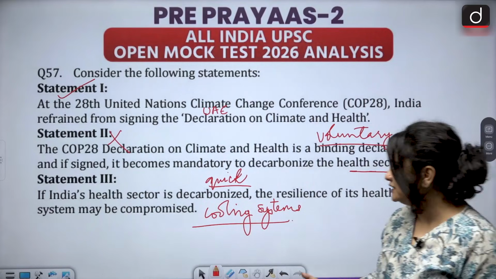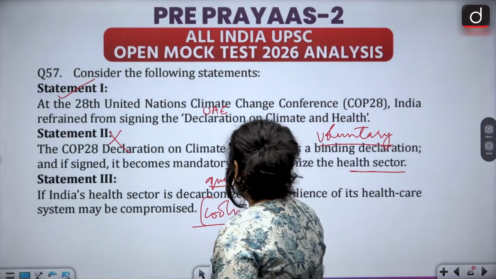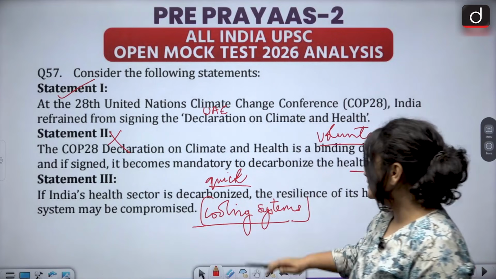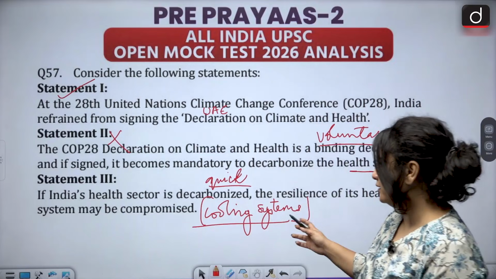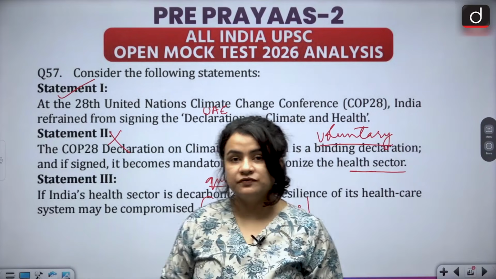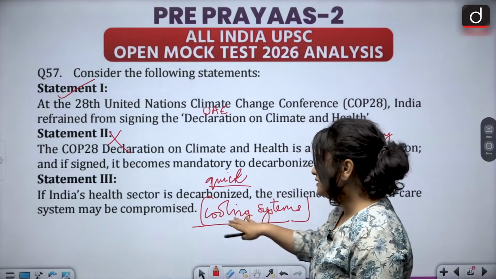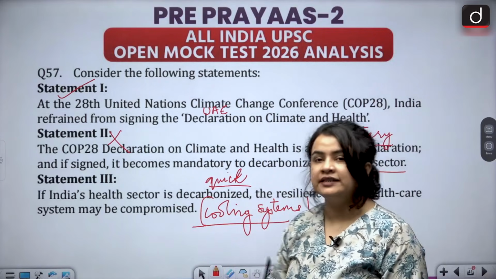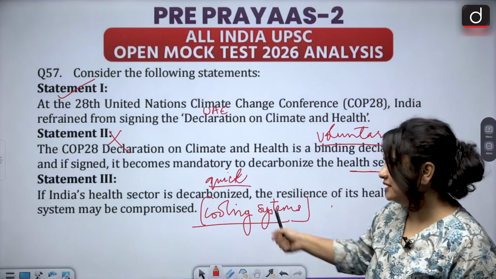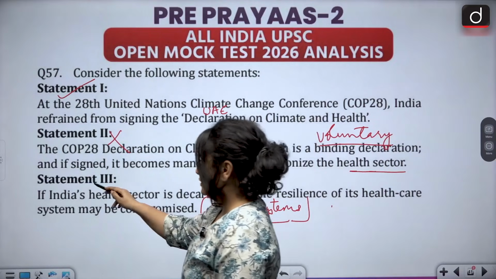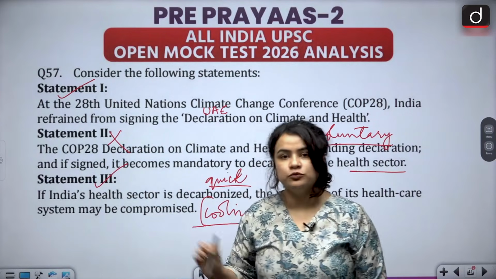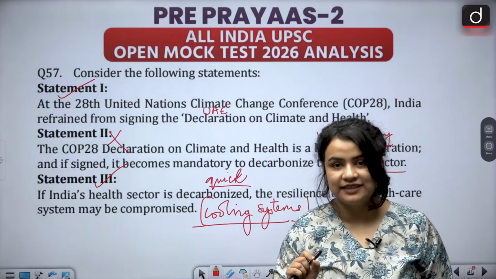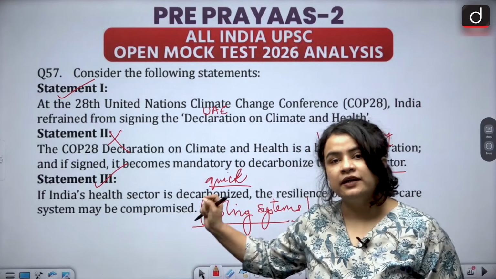We need to first make a foolproof system and then implement decarbonization. This is going to be problematic for India, and therefore India has refrained from signing. So this statement is accurate. India cannot push for decarbonization in the health sector particularly very immediately.